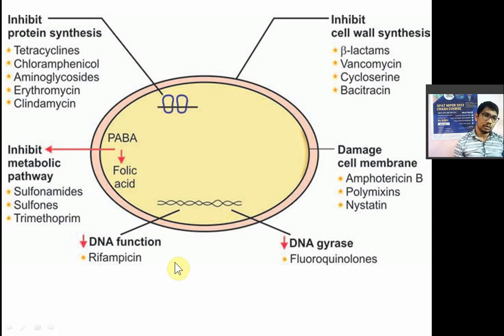Now DNA function: rifampicin will affect the DNA function. Tetracyclines, chloramphenicol, aminoglycosides, erythromycin, clindamycin: these drugs bind to the ribosomal subunit and prevent protein synthesis. Sulfonamides, sulfones, trimethoprim, methotrexate inhibit the intermediate metabolic pathways of bacteria. From PABA, folic acid is made, which is very important for the bacterial cell. It is inhibited by the drugs sulfonamide, sulfone and trimethoprim. We will see this classification again.